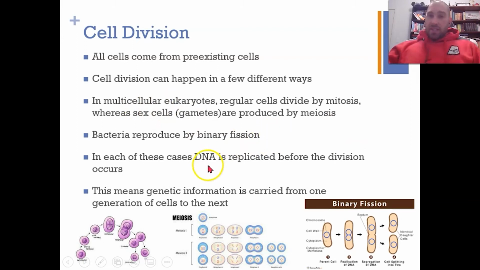A key point is that the DNA has to be replicated before the division occurs, otherwise you'll end up with cells not containing DNA, and if they don't contain DNA, they don't contain the information required to build things like enzymes and proteins within the cells, and if they can't do that, they can't do chemical reactions and they will die pretty quickly. So we need to make sure the DNA is always replicated before cell division occurs, so that the new cells produced each get a copy of the DNA required for them to sustain their lives. It means that genetic information is carried from one generation of cells to the next. If we're talking about sexual reproduction, we're talking about one generation of organisms to the next as well.